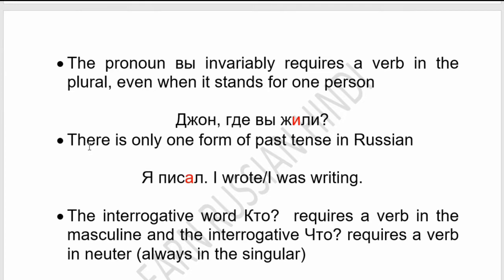Next, there is only one form of past tense in Russian, as in the present tense. Ya pisal means I wrote or I was writing. Both can be. Like ya chitayu, it may mean I am reading or I read. Both can be. So similarly in past tense also, ya pisal means I wrote or I was writing.